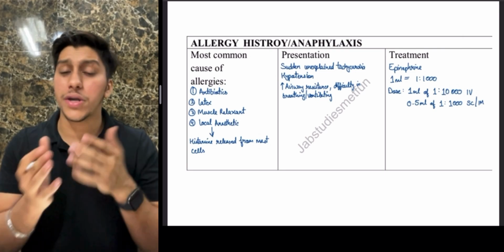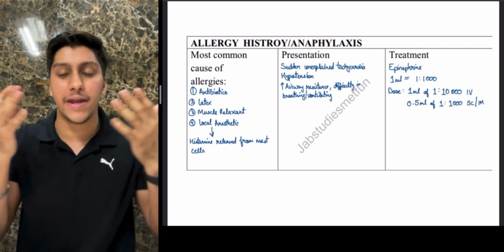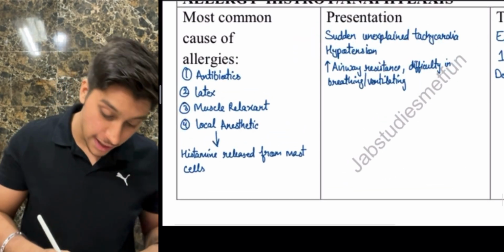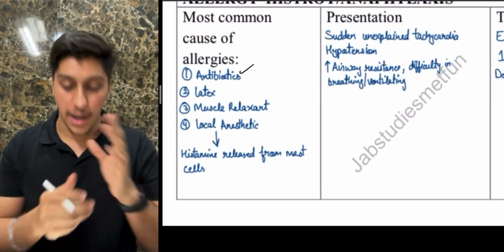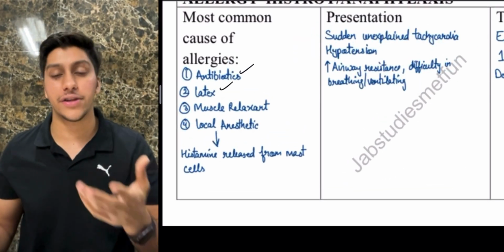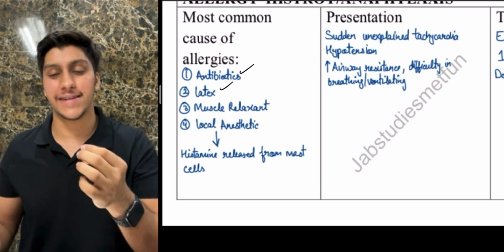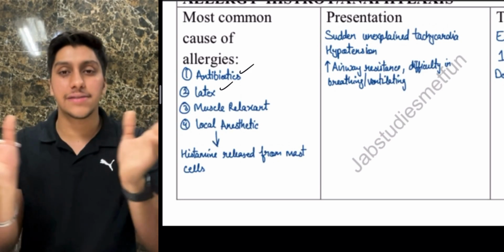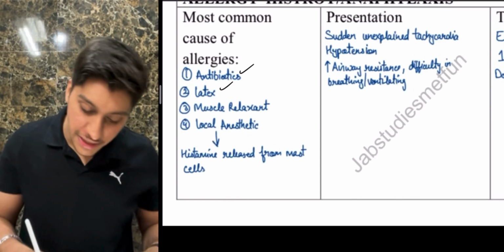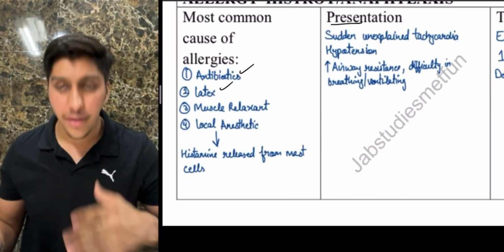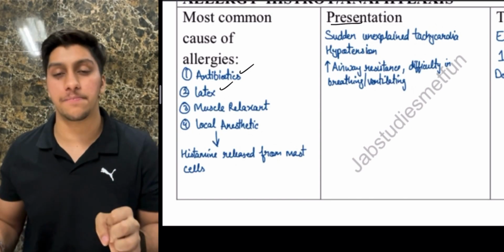The last thing over here is allergic history. What are the things around our anesthetic area which can cause anaphylaxis? Drugs, basically antibiotics, and gloves, latex also can cause anaphylactic or allergic reactions. Muscle relaxants and local anesthetics, because local anesthetics increase the release of histamine. The presentation is going to be sudden tachycardia, hypotension, and in the airway there will be bronchospasm.